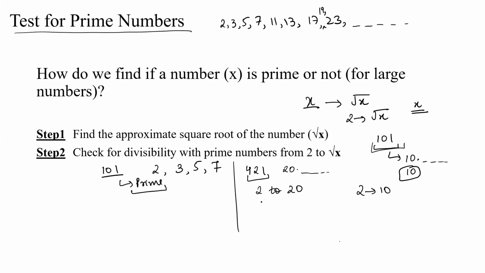All the prime numbers from 2 to 20 are 2, 3, 5, 7, then you have 11, 13, 17, and 19. You check for divisibility of 421 with each of these numbers. If it is not divisible by any of these numbers, that means it is a prime number. So this is basically a test for checking if a number is prime or not, and this is mainly used for larger numbers.